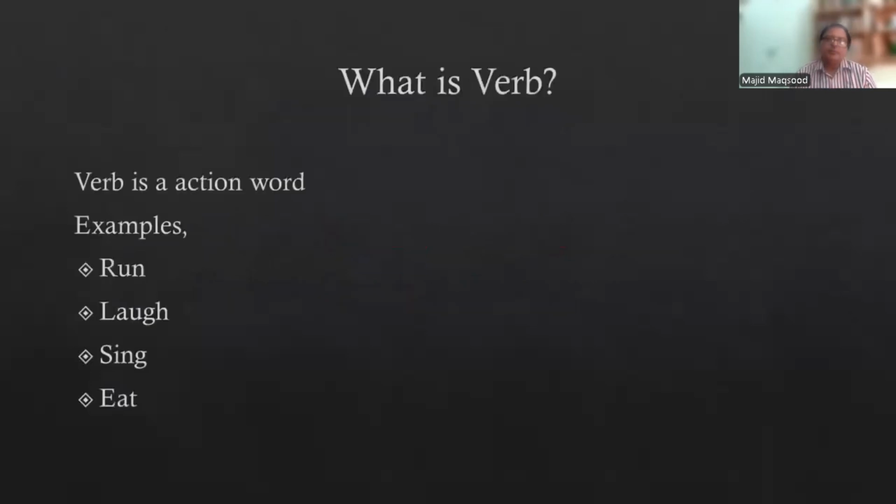Next. Before going to understand the strong verb and the weak verb, we need to understand the verb itself. A verb is an action word. It's a part of speech, it's an action word. For example, run, laugh, sing, eat. These are examples, the first form of the verbs.